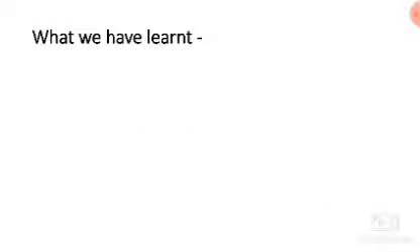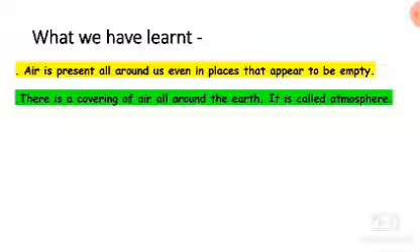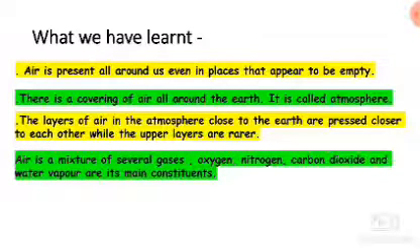So students, what have we learnt in this chapter? Air is present all around us, even in places that appear to be empty. There is a covering of air all around the earth. It is called atmosphere. The layers of air in the atmosphere close to the earth are pressed closer to each other, while the upper layers are rarer. Air is a mixture of several gases. Oxygen, nitrogen, carbon dioxide, and water vapor are its main constituents.